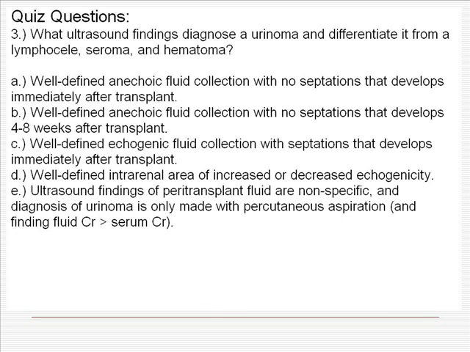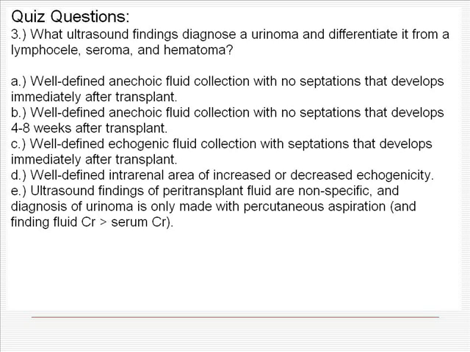What ultrasound findings diagnose a urinoma and differentiate it from a lymphocele, seroma, and hematoma? All four of the early ones, the well-defined anechoic fluid collections, all describe commonly found findings when you perform an ultrasound if you were looking for a urinoma, lymphocele, seroma, or hematoma, respectively. The right answer for this question is E, because the ultrasound findings for peritransplant fluid are nonspecific, and a diagnosis of urinoma is only made with percutaneous aspiration and finding that the fluid creatinine is greater than the serum creatinine.